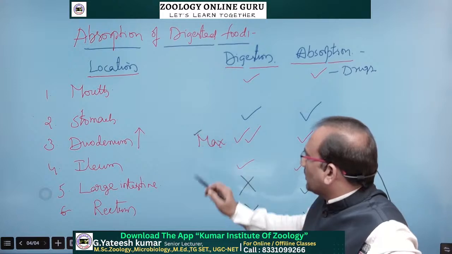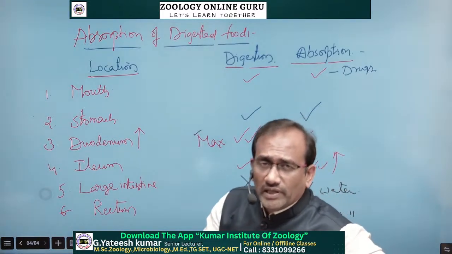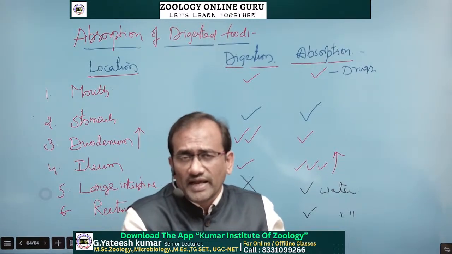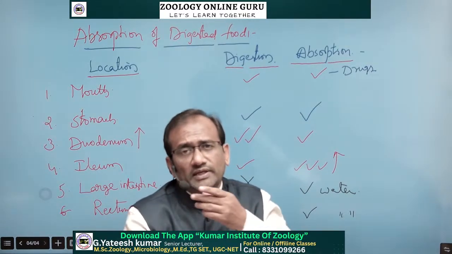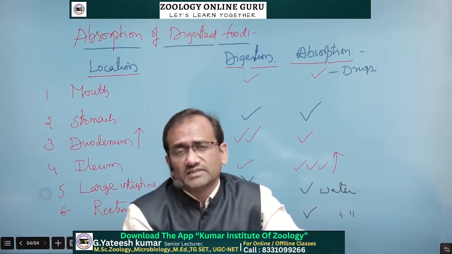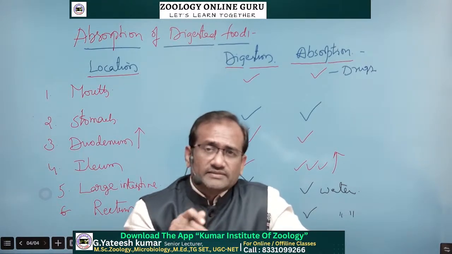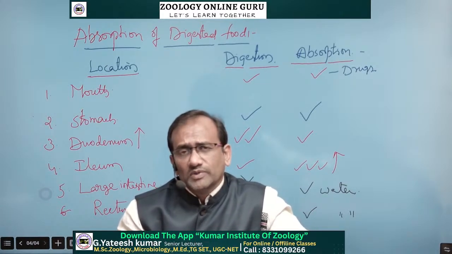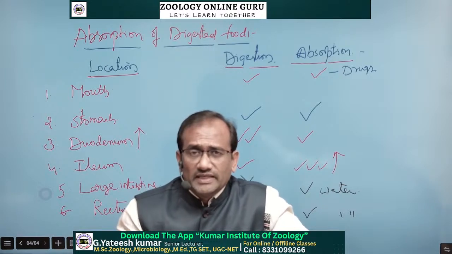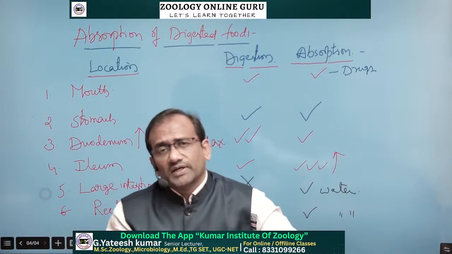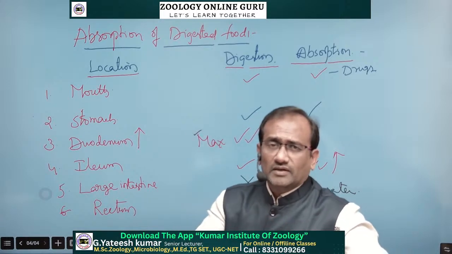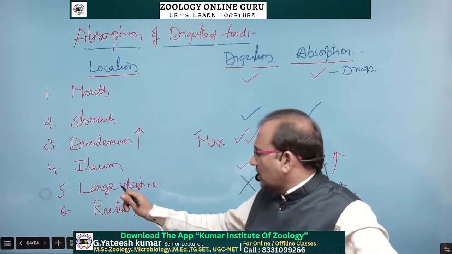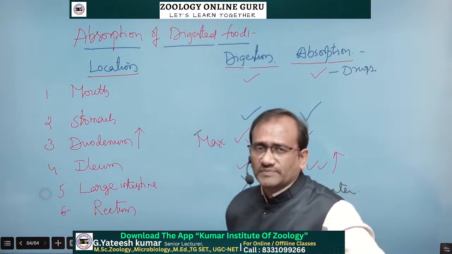Digestion is maximum in the duodenum, because the bile juice enters the duodenum through the hepatic duct, the pancreatic juice also enters the duodenum through the pancreatic duct, and the intestinal glands secrete the succus entericus. So all the digestive enzymes are present in the duodenum. That is why maximum digestion takes place in the duodenum, and maximum absorption takes place in the ileum. In the large intestine, digestion cannot take place.